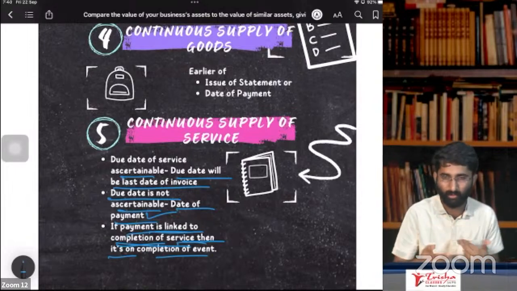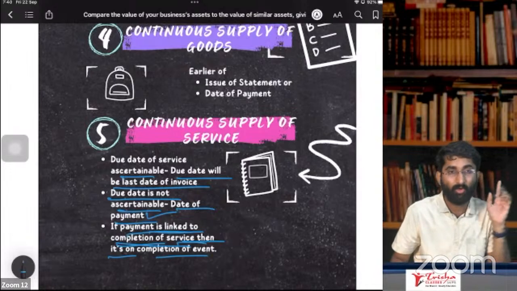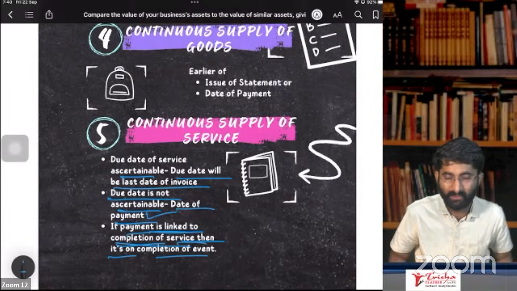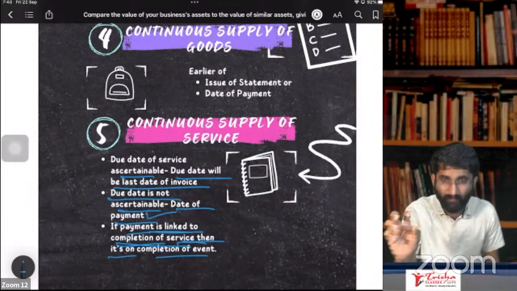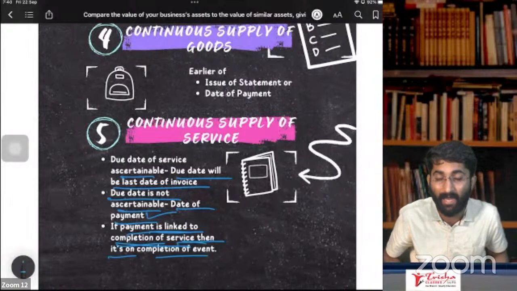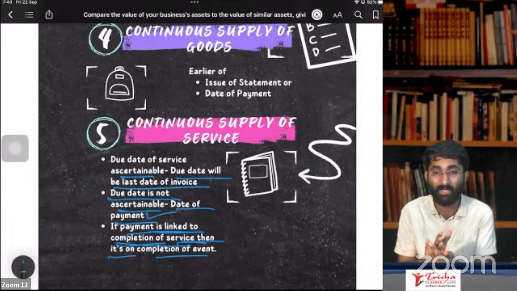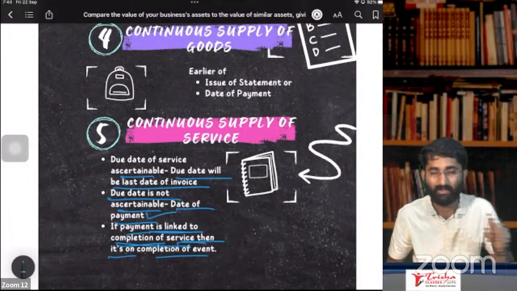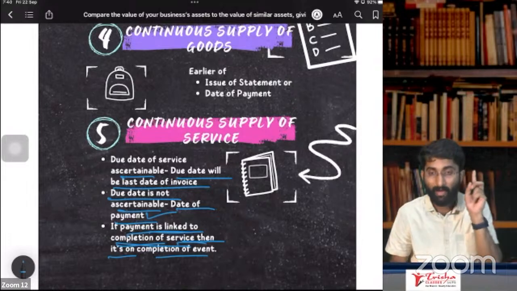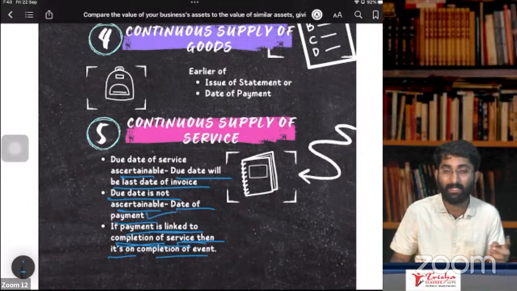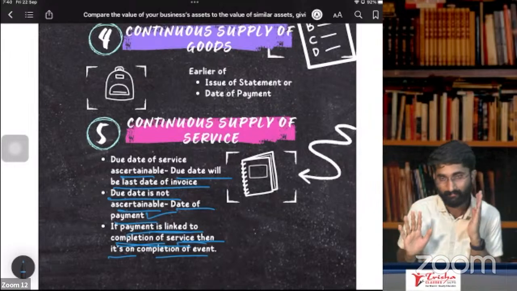Section number 32, that if you are not a registered person, you are not supposed to take the GST. Don't collect the GST. That is an offense. Section number 32 again says that you are required to take only so much of GST which is allowed by the GST Act. Example, 9% is allowed. You can collect only 9%, not more than that. That is an offense. If you are not a registered person, don't collect it. Collecting 1 rupee is also an offense. If you are a registered person, you can collect the GST to the extent of what is mentioned in the GST Act, not more than that.